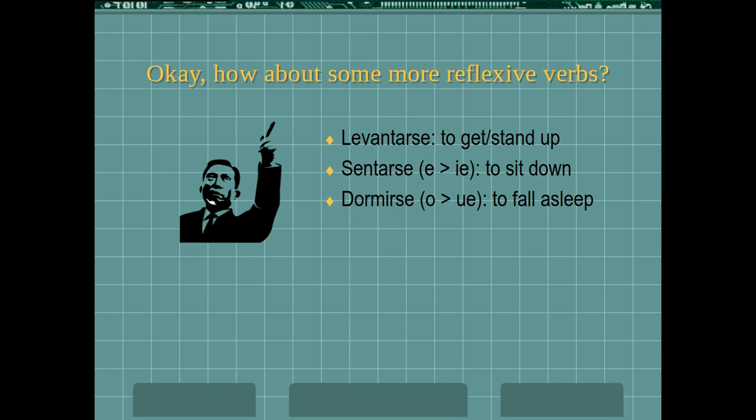Dormirse, we remember this one, to sleep. It's an O to UE stem changer, and it's still going to be an O to UE stem changer in the reflexive. Dormir means to sleep. Dormirse means to fall asleep. Ponerse means to put something on. And remember that was a GO irregular in the yo form, right? Pongo. So ponerse, conjugated into the yo form, would be me pongo.